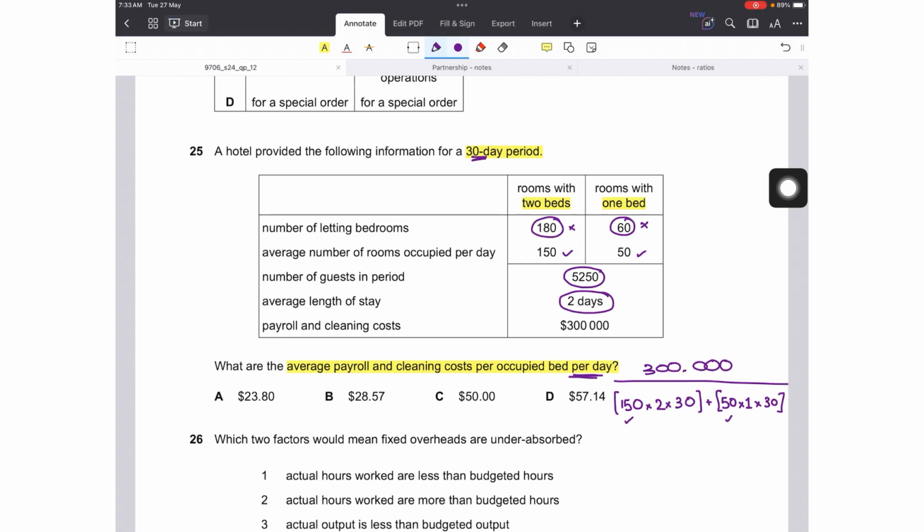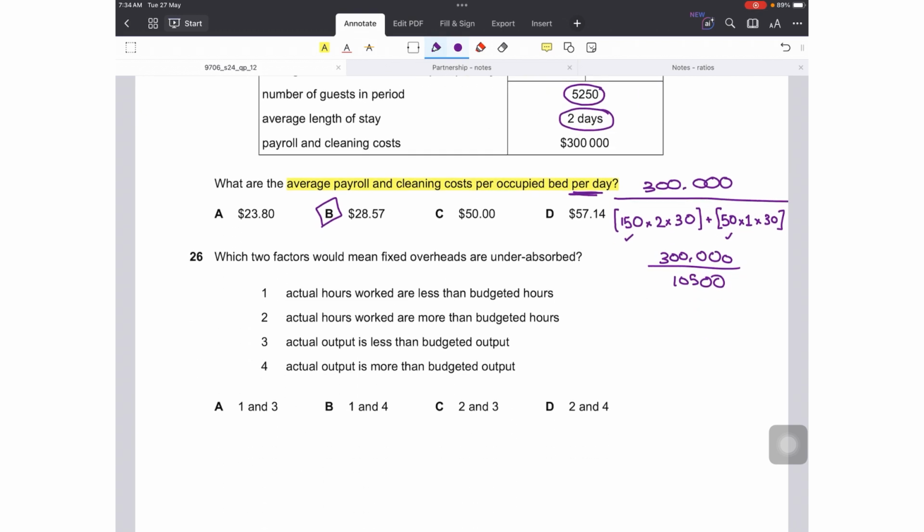So that will be $300,000 divided by 10,500. That would be 28.57.